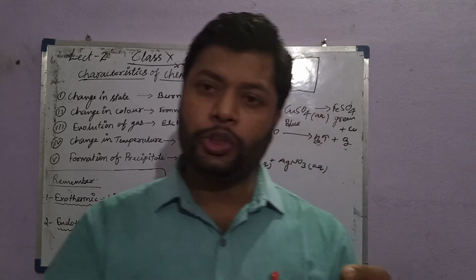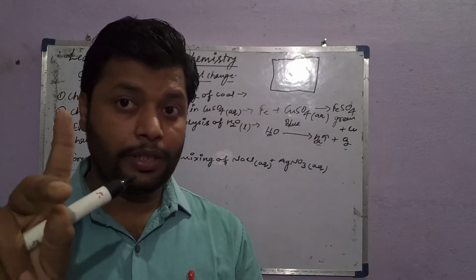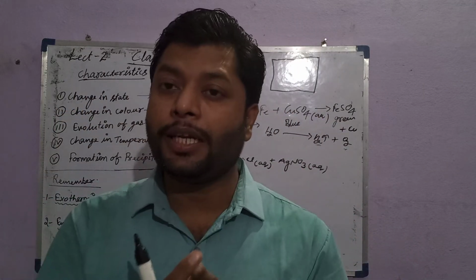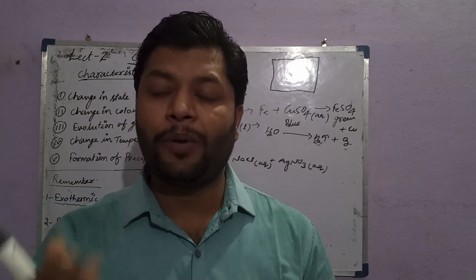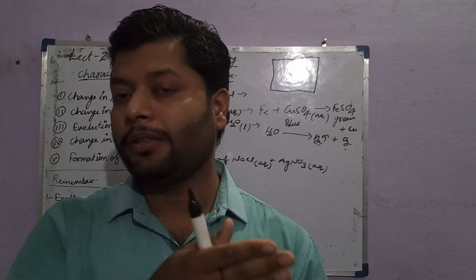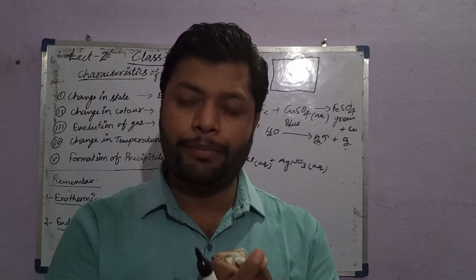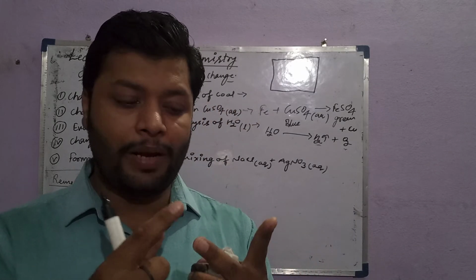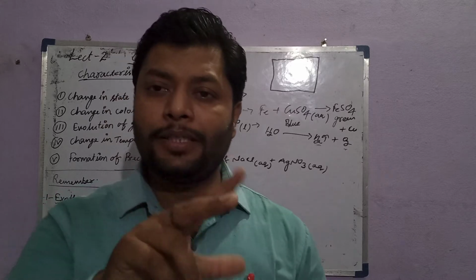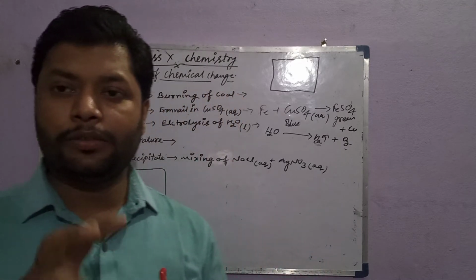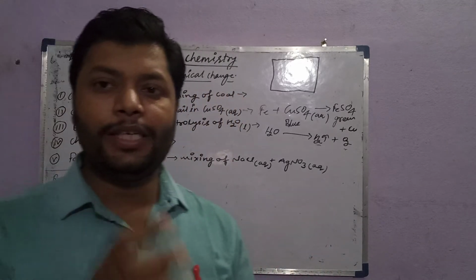Without a change in energy, it will not be possible to break an old bond and make a new bond. In the breakdown of old bonds and formation of new bonds, there is always a difference of energy, which is accompanied by a change in temperature.